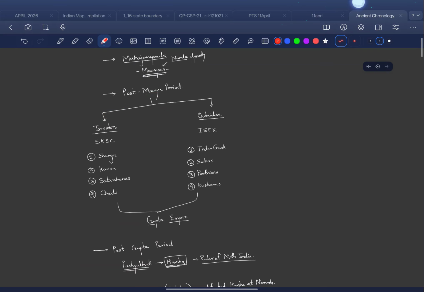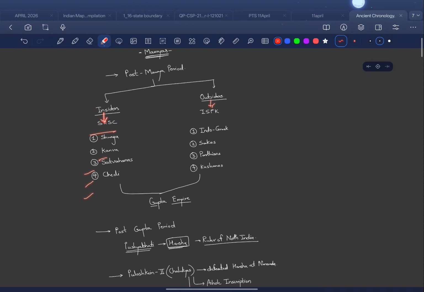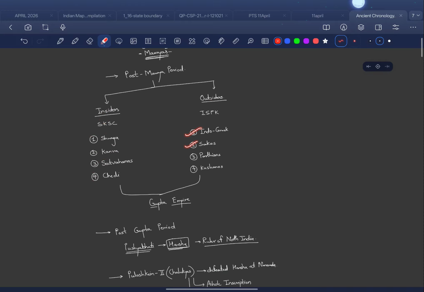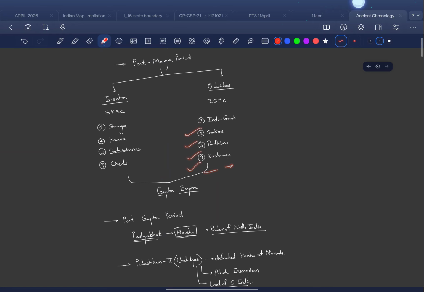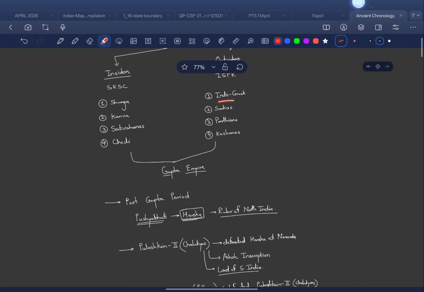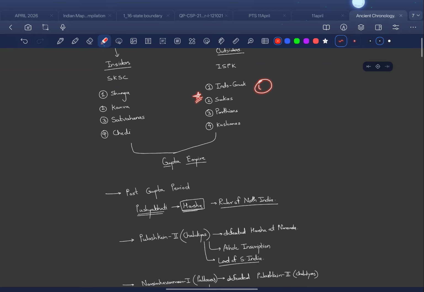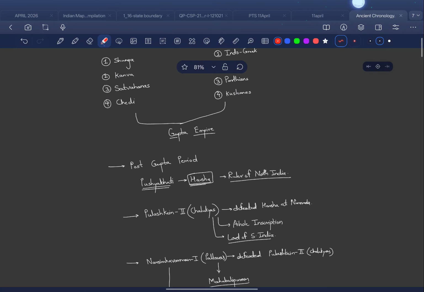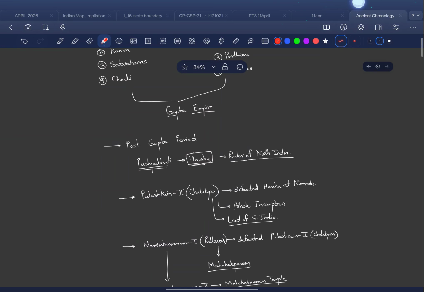This post-Mauryan period was divided into two broad categories known as insiders and outsiders. For insiders, we have Shunga, Kanvas, Satvahanas, and Chedis. And for outsiders, we have Indo-Greek, Sakas, Parthians, and Kushans. Kushans, gold coin of highest quality, just remember that. And Indo-Greeks, I guess they printed coins which had human figures on them. So this is also one of the important facts. This is just a chronological video, so I'm not getting into the intricate details.